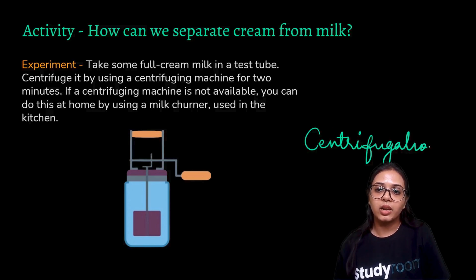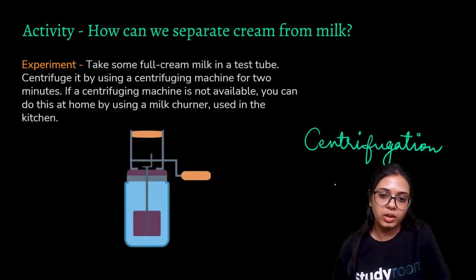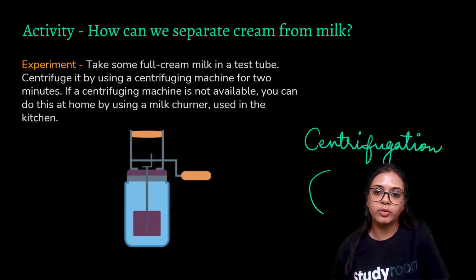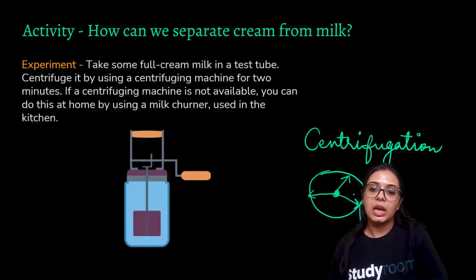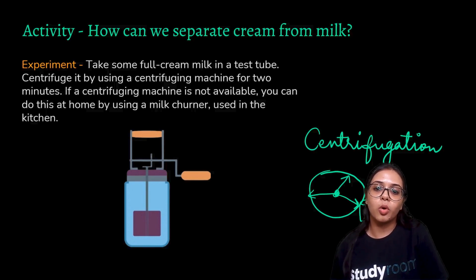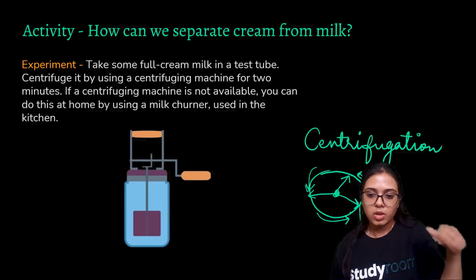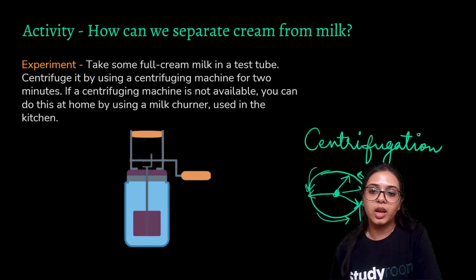Centrifugation: what happens in that is that we use a machine with a very circular structure, in which there is a fixed axis, and along its radius you have some test tubes fixed in place. A force is then made to revolve this circular structure in a circular motion. So what is happening? The force is radiating outwards, right?